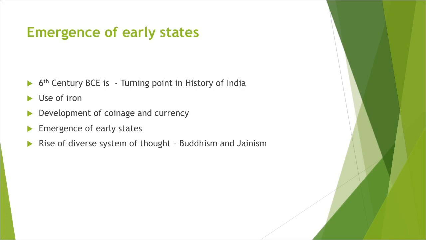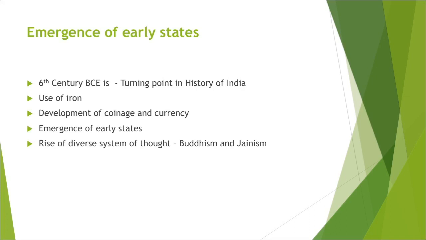Now, the major developments that took place, kings, farmers and towns, as I told you all in the beginning. King, he rules where? In a state. So, emergence of early states. The 6th century BC is regarded as the major turning point in the history of India. You can get here a question in the board examination. It's important that why is 6th century BC regarded as a major turning point in the history of India, either in 3 or in 8 marks.